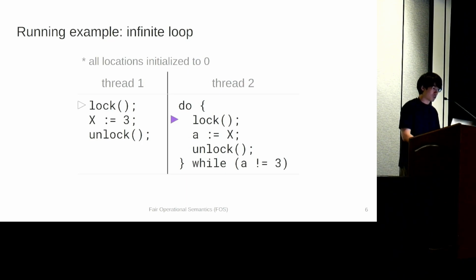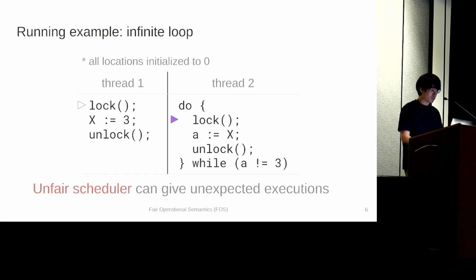Then a trivial scenario is when the scheduler only schedules thread 2, in which case we start from thread 2, and it acquires a lock, reads 0, and releases the lock, and loops back, because the loop condition is true. Then the same execution goes on forever because the scheduler only schedules thread 2. As this example shows, an unfair scheduler can give unexpected executions.